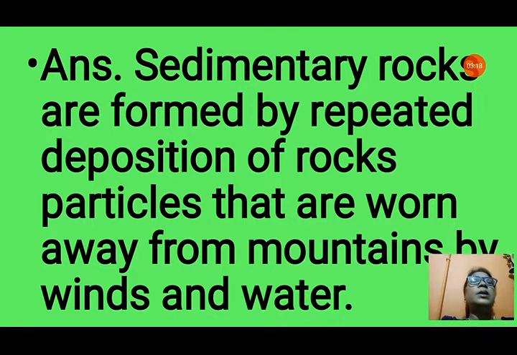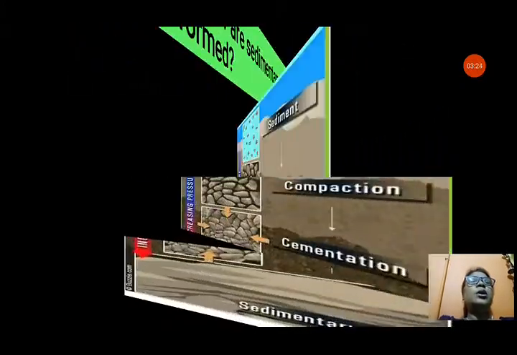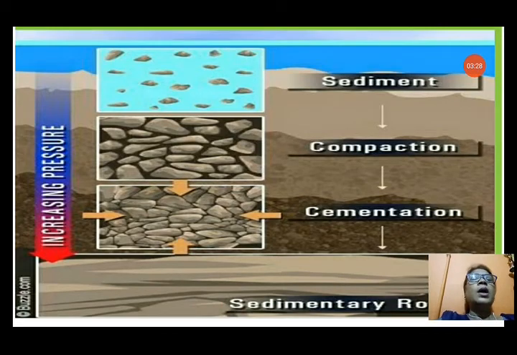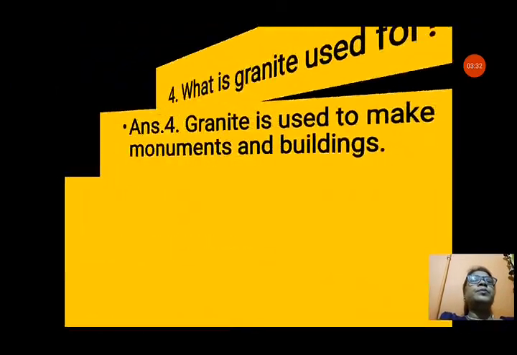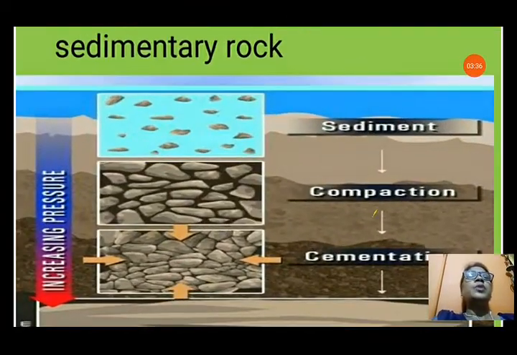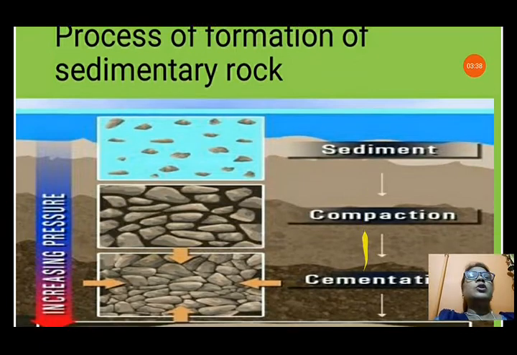and deposited layer by layer at the bottom of the water bodies, and after many years these all become sedimentary rock under the high pressure of the earth. You can see in this picture also how sedimentary rock is formed from pressure. Process of formation of sedimentary rock.